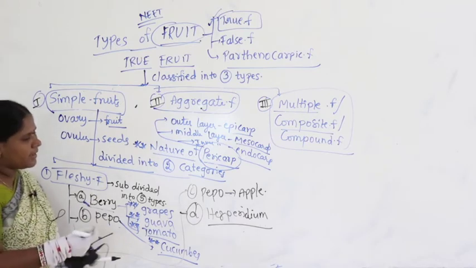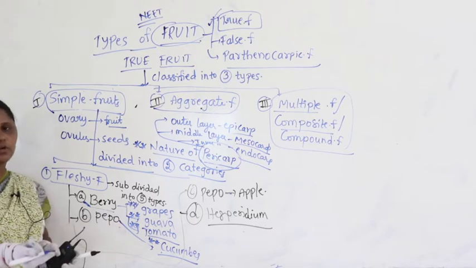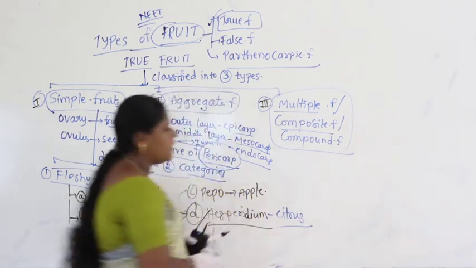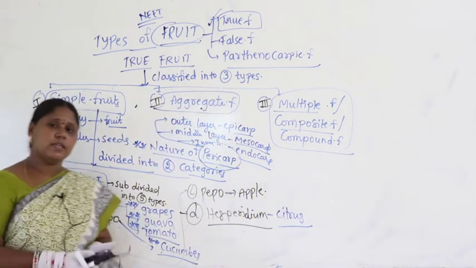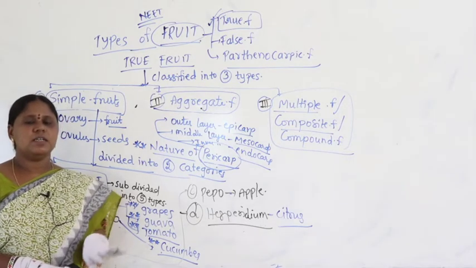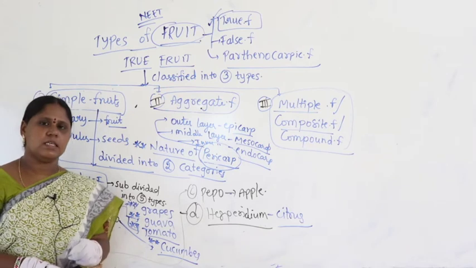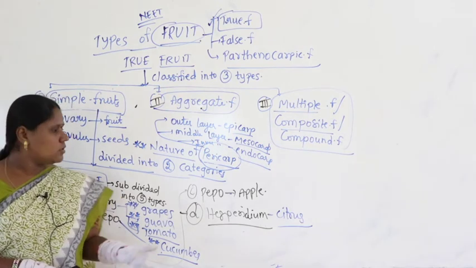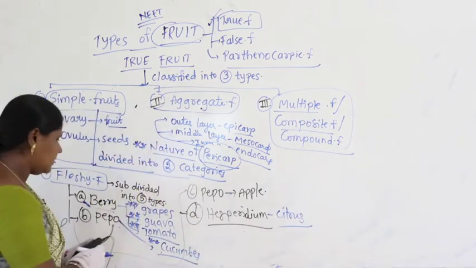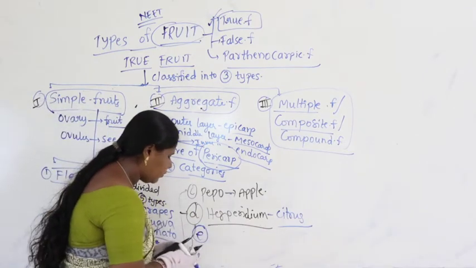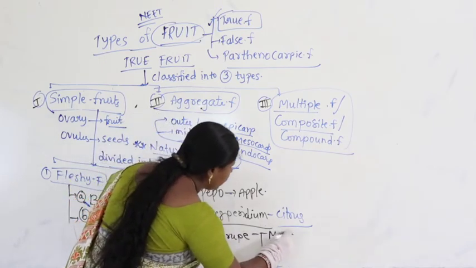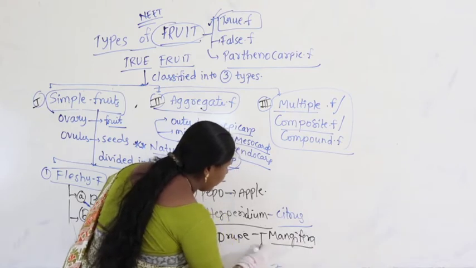And if you take citrus, Rutaceae will be the citrus. So where do you find that? That is in the case of hesperidium. What are the examples we discussed for this? Citrus medica, it's nothing but lemon. Same genus, Citrus sinensis is nothing but sweet orange. So pome is apple, hesperidium is citrus. Then when we take the drupe part, drupe examples are Mangifera indica, commonly called mango.